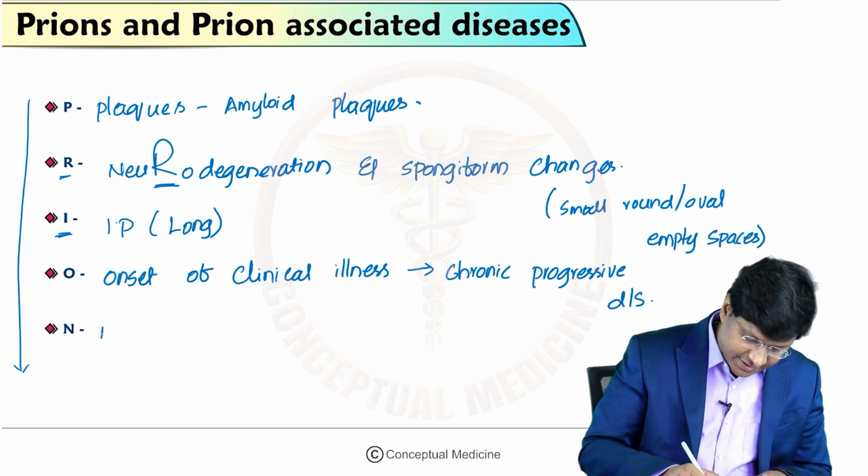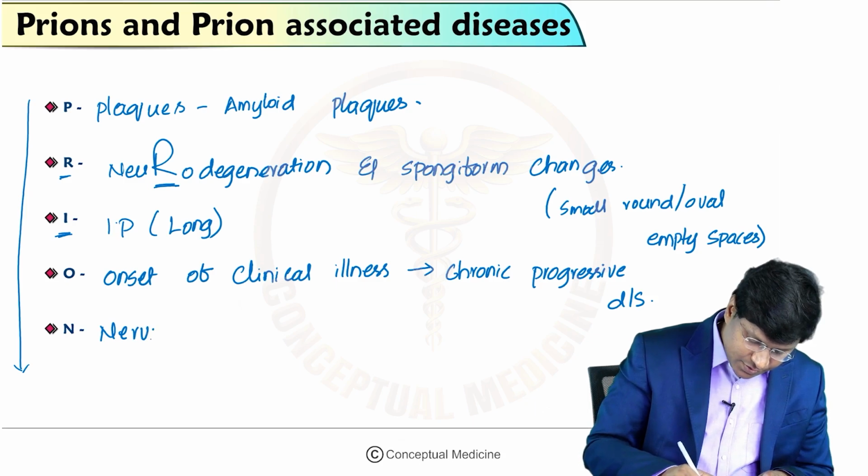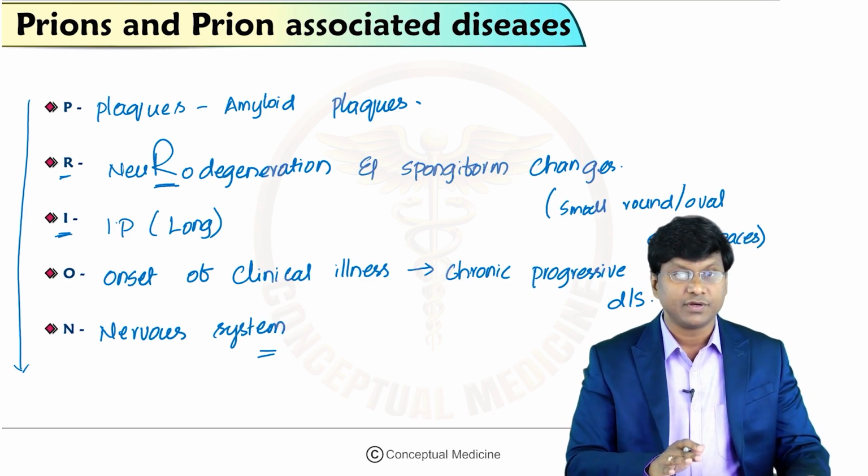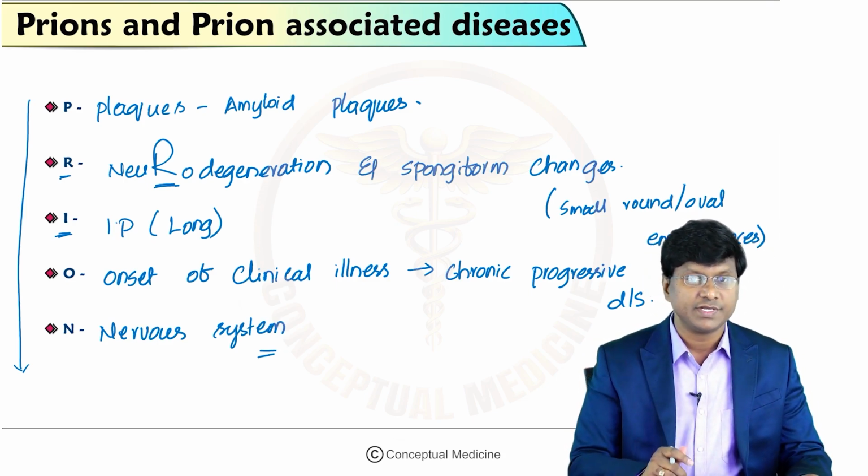And the letter N stands for the nervous system. So the disease is mostly confined to the nervous system. So that is about the prions or the prion associated diseases.